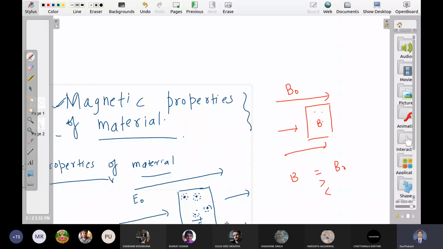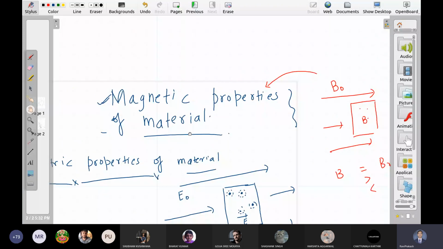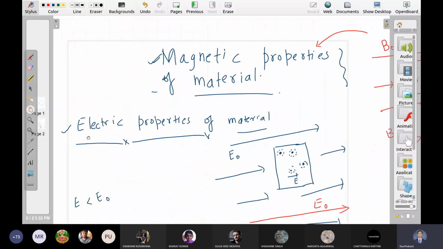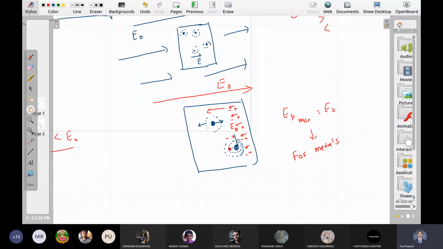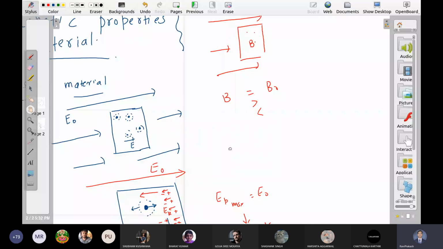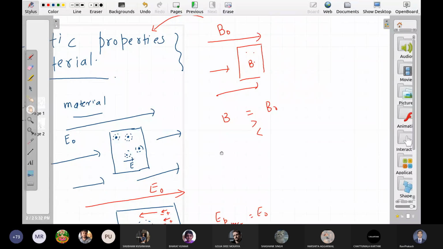And that is why you can see magnetic properties of material in many textbooks, but you will hardly see electric properties of material because there is not much scope here. This happens in all cases. Electric field is always less than this, and that's it. But for some regions, magnetic field does not show the same behavior. Life is somewhat different here. Why is it different? There are reasons for it.